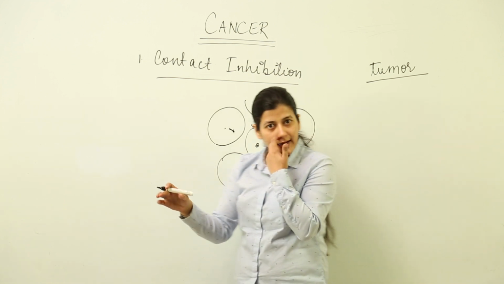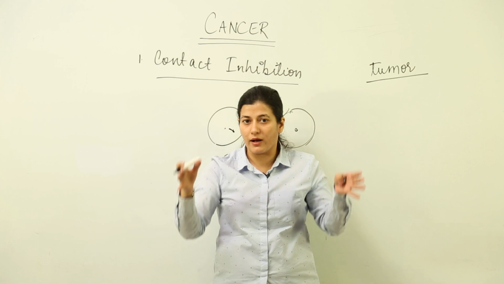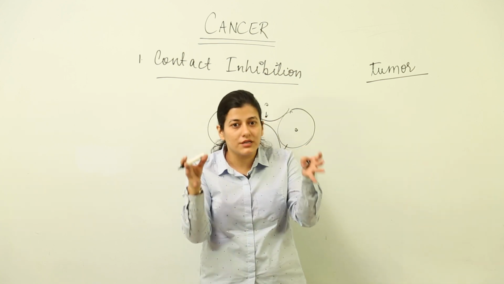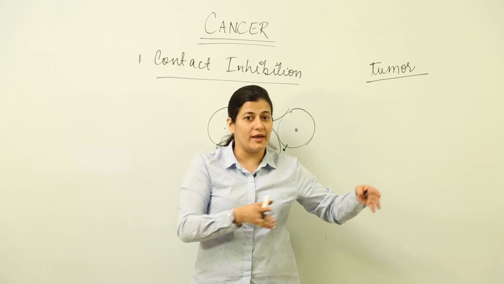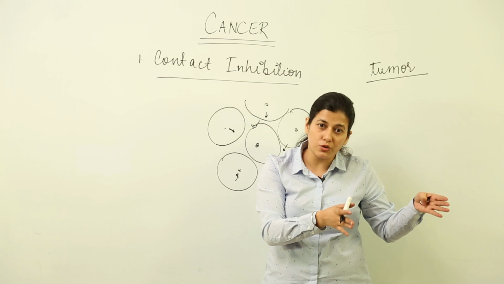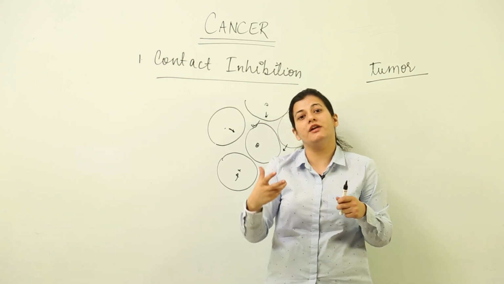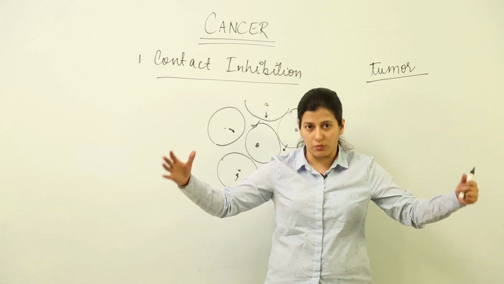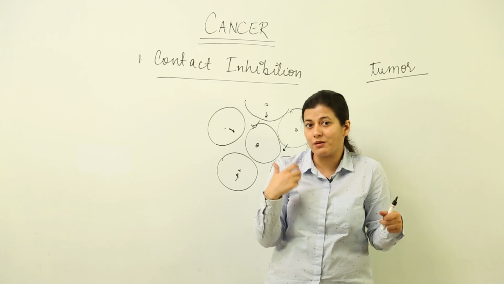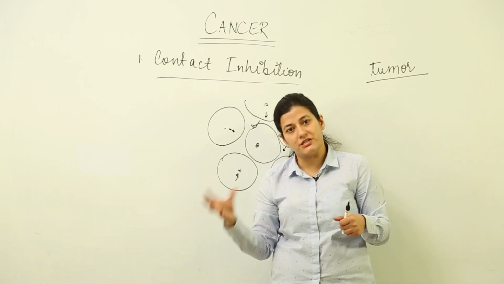You can draw a parallel: supposedly you have a fixed position, like your house, which has boundaries around it. Because you have your own boundaries, rules and strict restrictions, your neighbor does not come and enter into your house. He is also bound in his own boundaries. That is contact inhibition. But supposedly this inherent property is gone, you start spreading out and start invading others. It's like invader cells, the invading ability has come, and because of that they are going to take all the nutrition, and they are going to divide continuously.